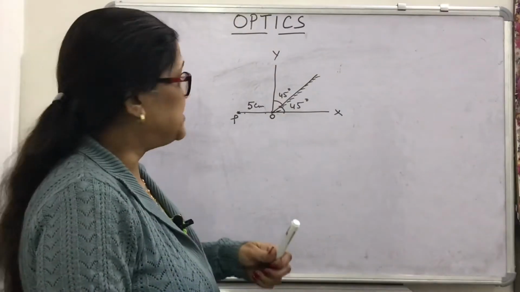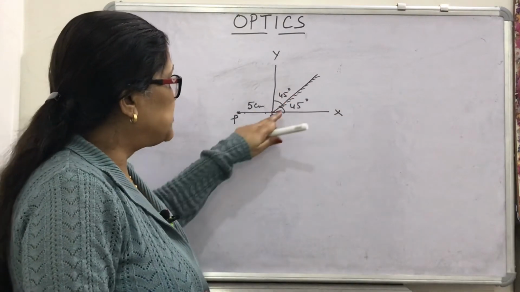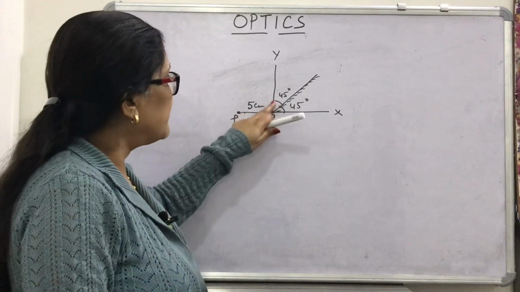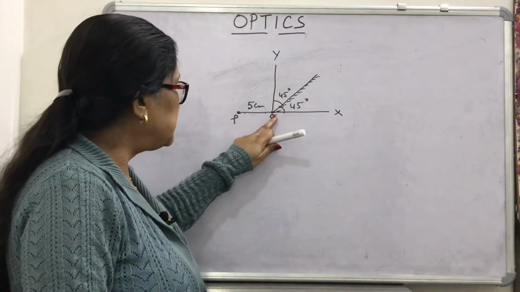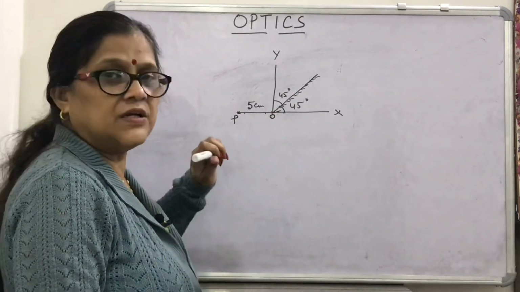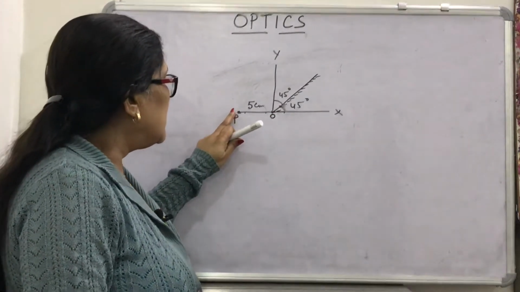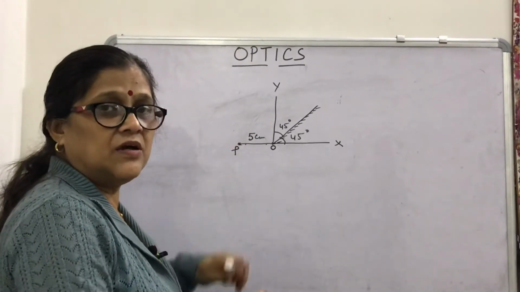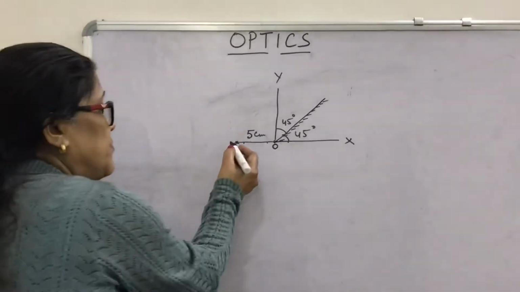A very interesting question of a plane mirror, where the mirror is placed at a 45-degree angle from the x-axis, so 45 from the y-axis. An object is placed here at point P at 5 centimeters from the origin. What will be the coordinates of its image? How to form the image of point P?